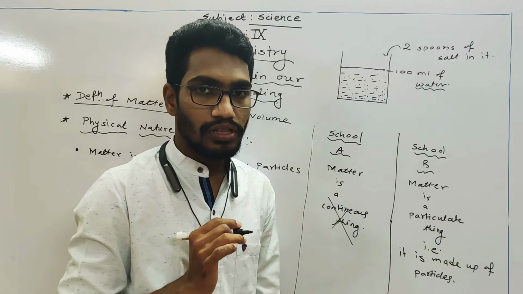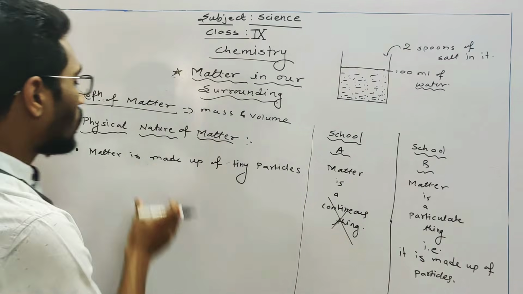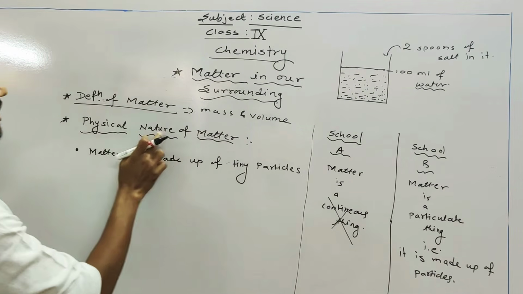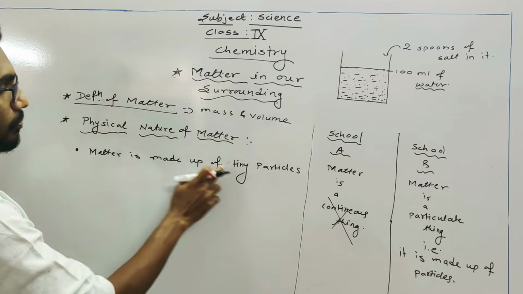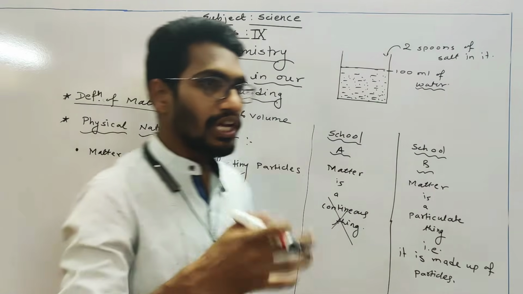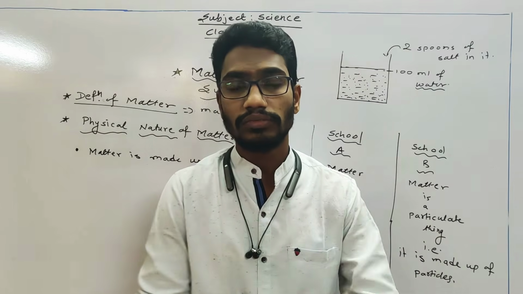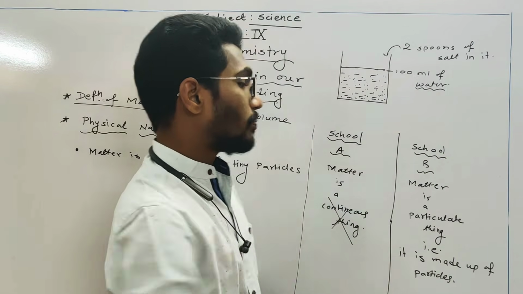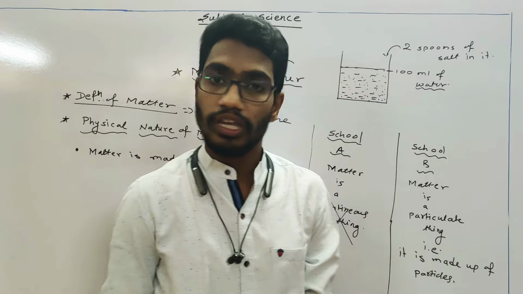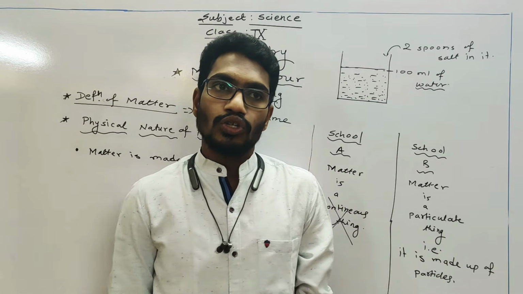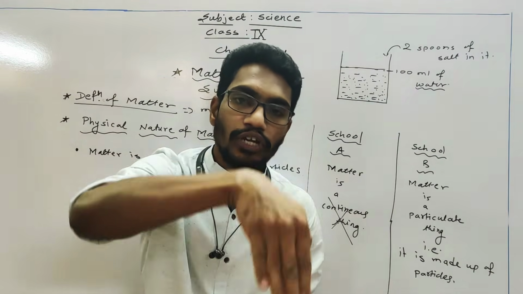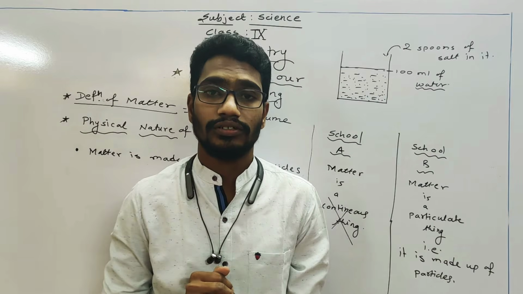Is it clear to all? Yes or no? This is the first point from the physical nature of matter, that matter is made up of tiny particles. If you take another example, just think, if the water is continuous, how are we going to dive into the swimming pool?